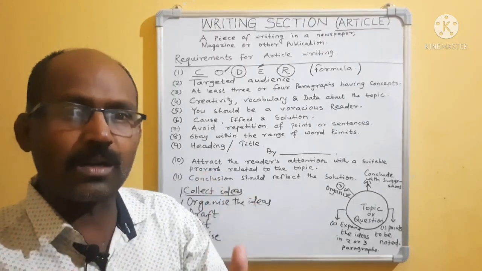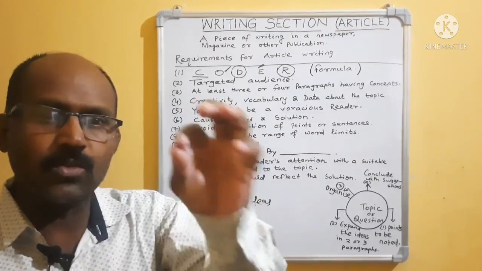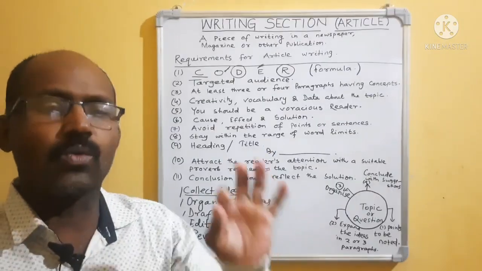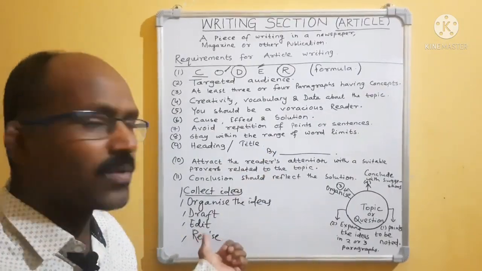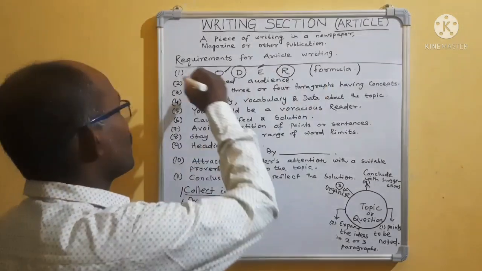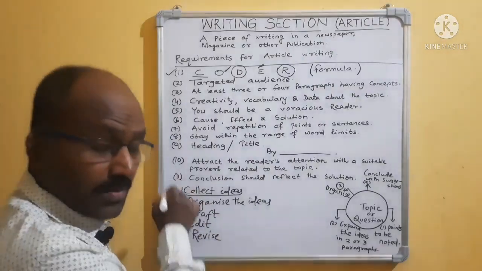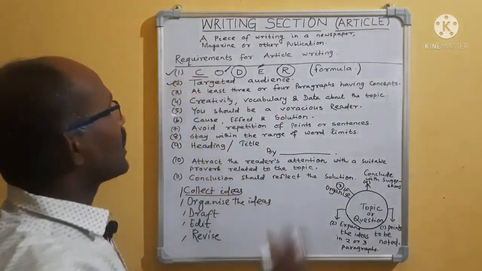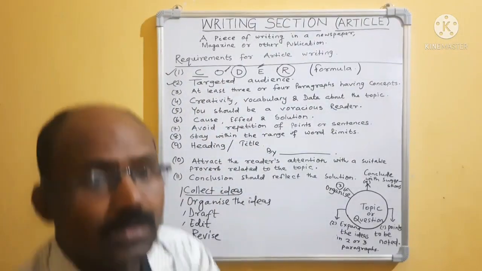Please remember the CODER formula in your mind. If you remember it while you are going to write any good piece of writing, it will help you a lot. First, the CODER formula you have to remember. Then come to number 2, targeted audience.